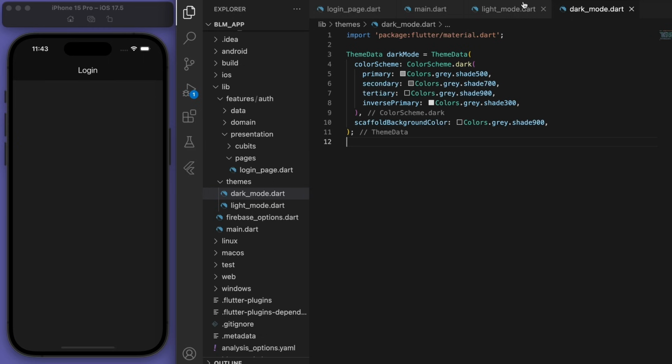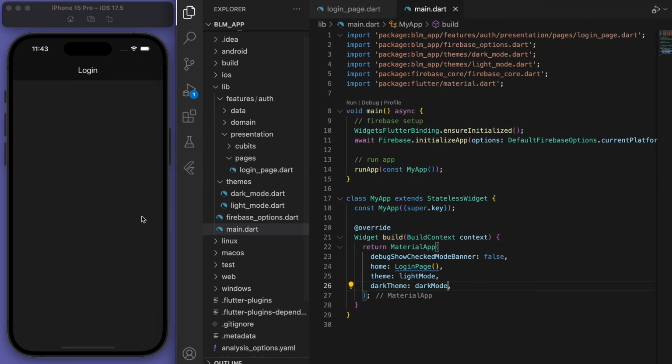Cool, sweet. So as we go along, we can fine tune these colors, but I think for now it's looking pretty good.